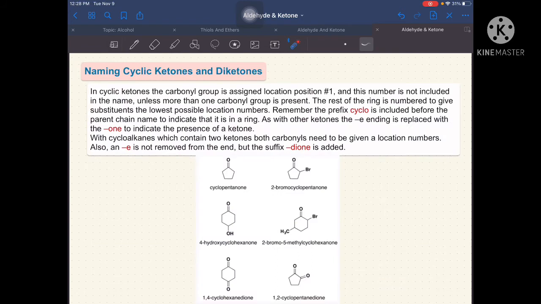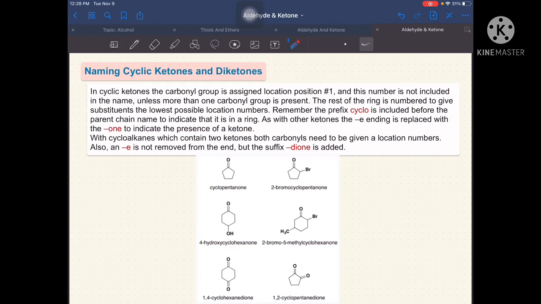Now, let's talk about naming cyclic ketones and diketones. In cyclic ketones, the carbonyl group is assigned location position number 1. This number is not included in the name unless more than one carbonyl group is present. The rest of the ring is numbered to give the substituents the lowest possible location numbers. Remember, the prefix cyclo is included before the parent chain name to indicate that it is a ring.